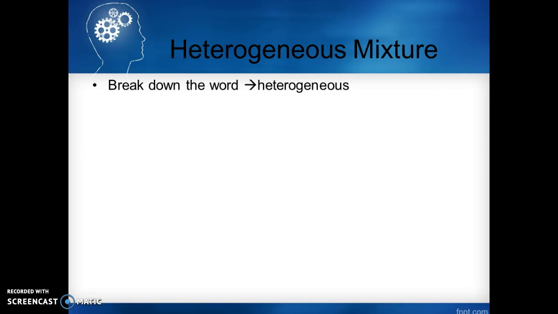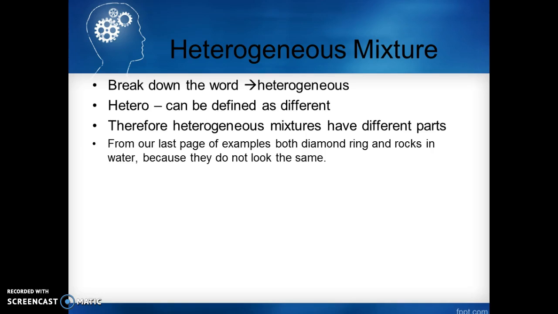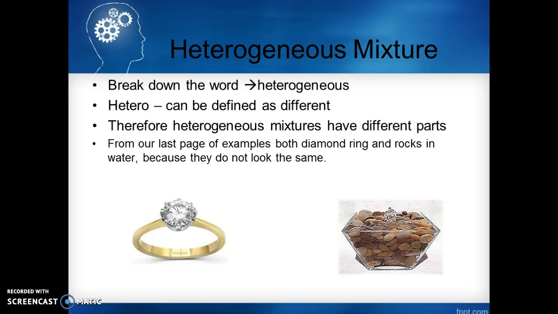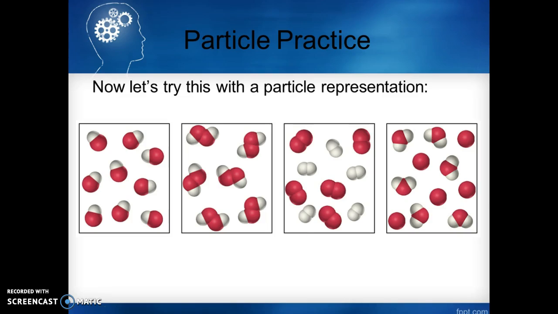Heterogeneous mixtures. We break down the word. Hetero can be defined as different. So therefore, heterogeneous mixtures have different parts. From our examples 2 pages ago, both the diamond ring and the rocks and water are heterogeneous because they don't look the same. There's different parts to them. Just like chicken soup, you've got all kinds of different parts in here. It's a heterogeneous mixture. Okay, a little more particle practice.